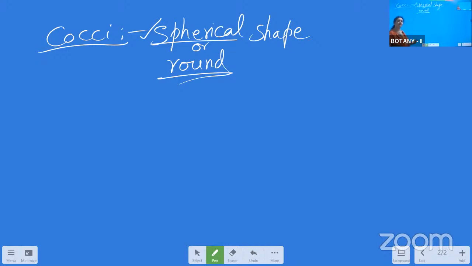I don't want anyone to go till March. So better to clear this paper right now. My intention is that. So those people can go with the simpler word, but usually we have to say it as a spherical shape.